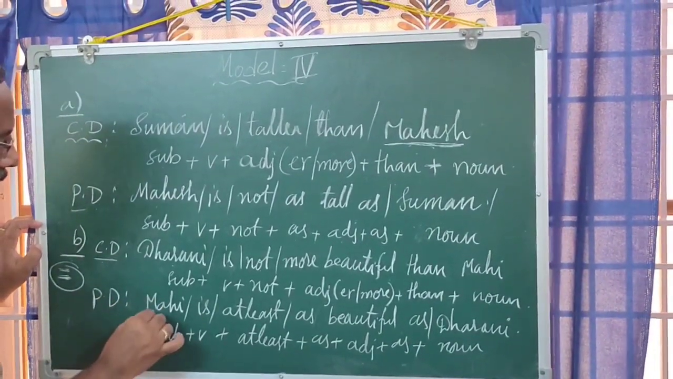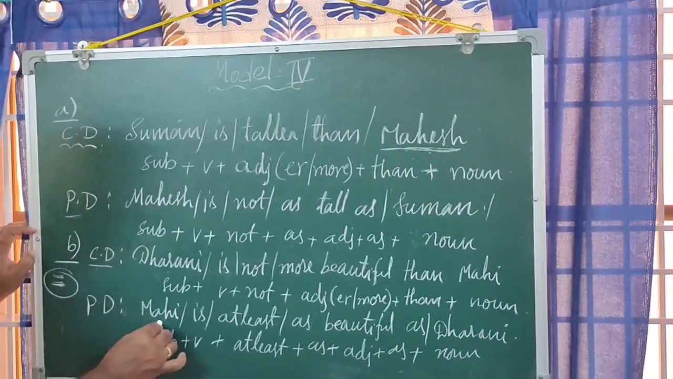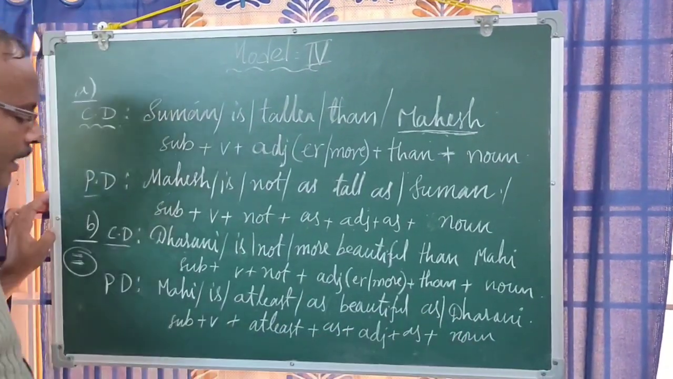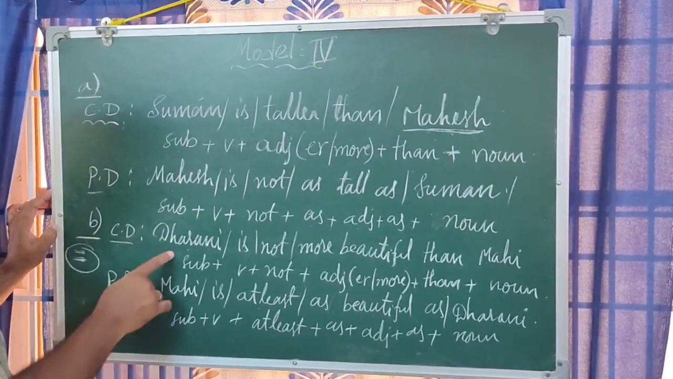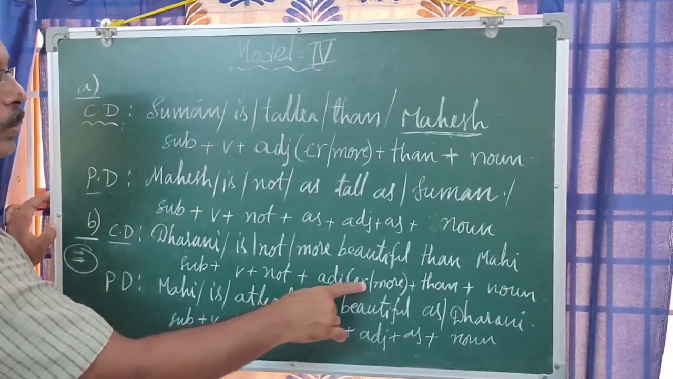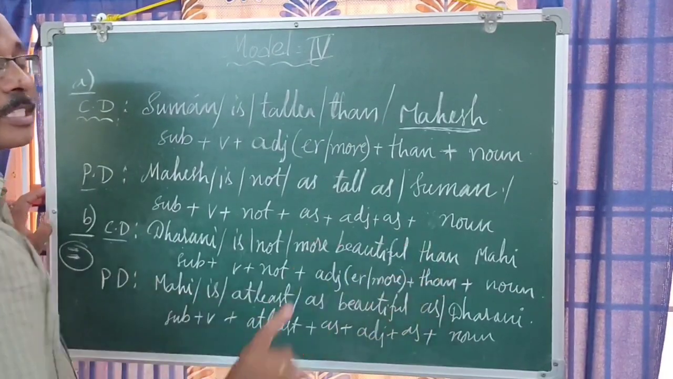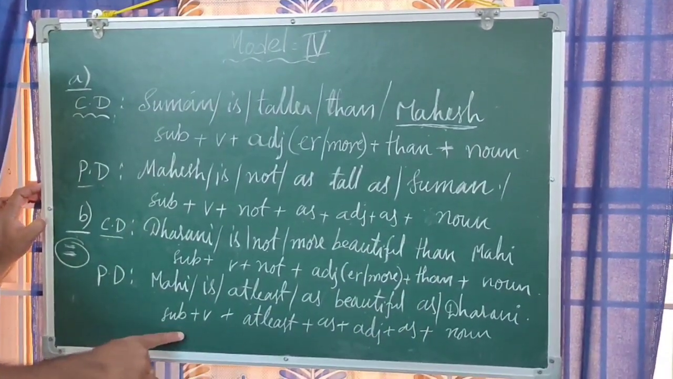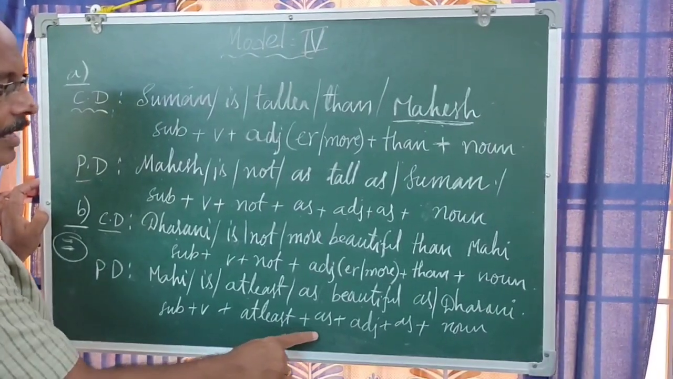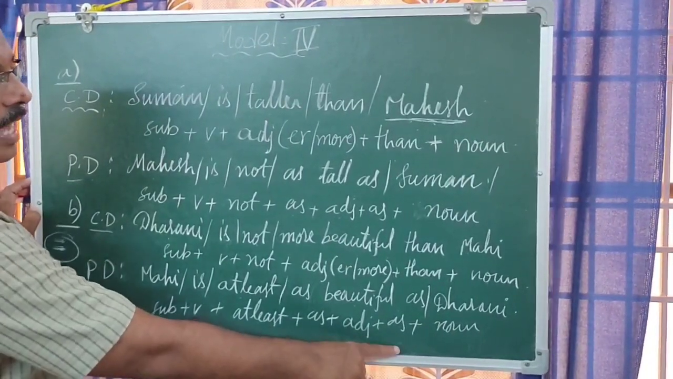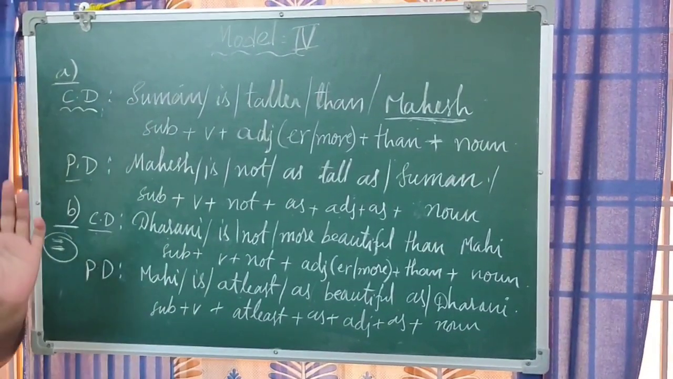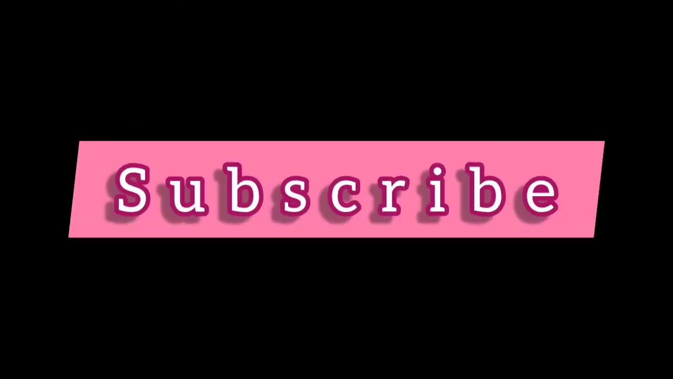Okay, right. Once you check this positive also, Mahi is at least as beautiful as Dharani. Observe both the structures: subject plus be plus not plus adjective with er or more plus than plus noun. In the same way here also, subject plus be plus at least as plus adjective plus as plus noun. This is how we need to write this model.